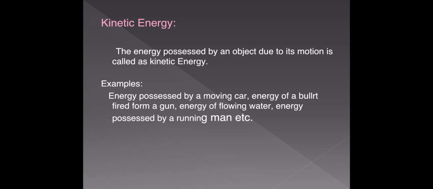So let us see some examples for kinetic energy. All the bodies which are in motion possess kinetic energy. Due to their velocity or due to their motion, they gain some energy. That energy is called kinetic energy. For example, energy possessed by a moving car. A car which is at rest does not possess kinetic energy. It cannot do any work. But while it is in motion, due to its velocity, due to its motion, it possesses some energy, kinetic energy.